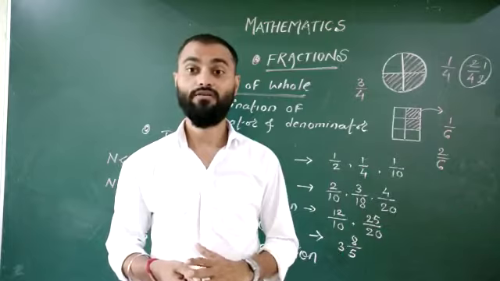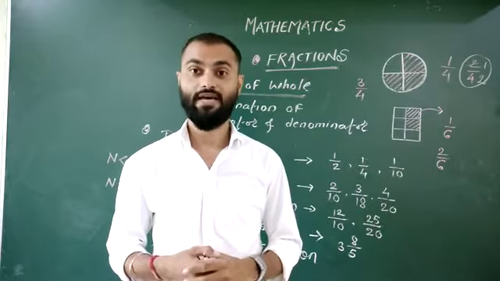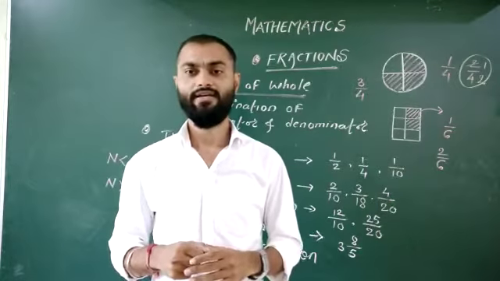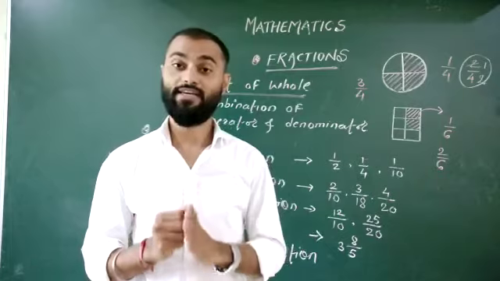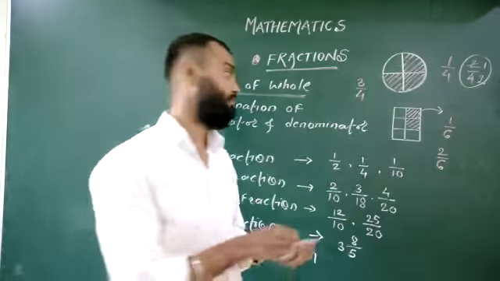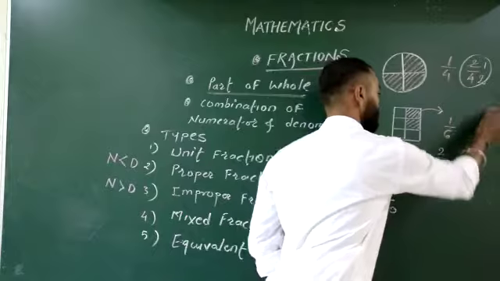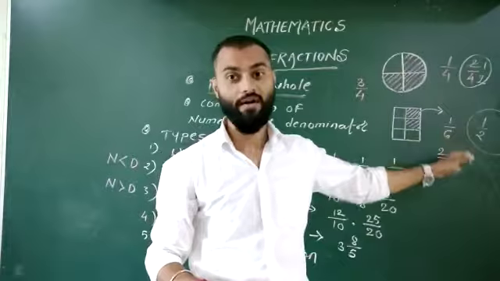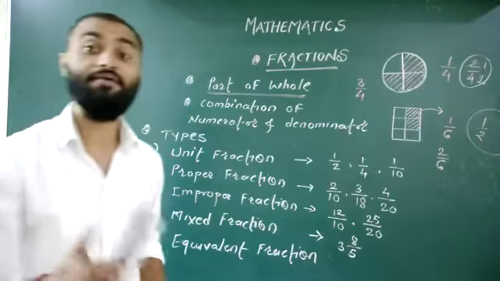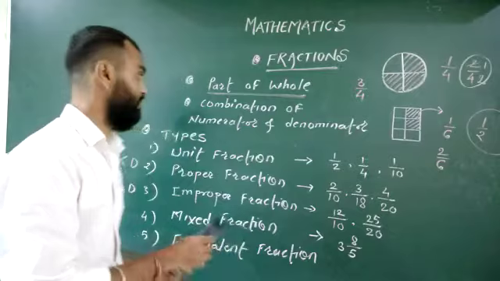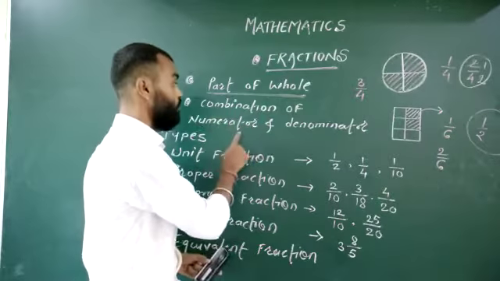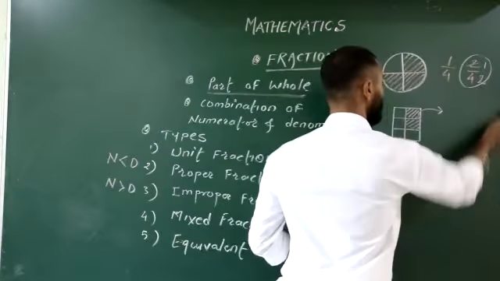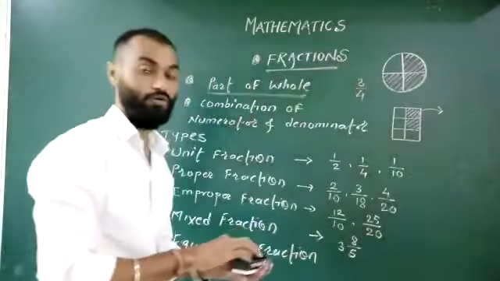Generally, we use the term 1/2 or half, right? I gave you half chocolate. I gave you half, right? In general we can say half, but in case of mathematics, it is 1/2, right? This is your fraction. This is a fractional number. So the fractional number is nothing but a combination of numerator and denominator, right?